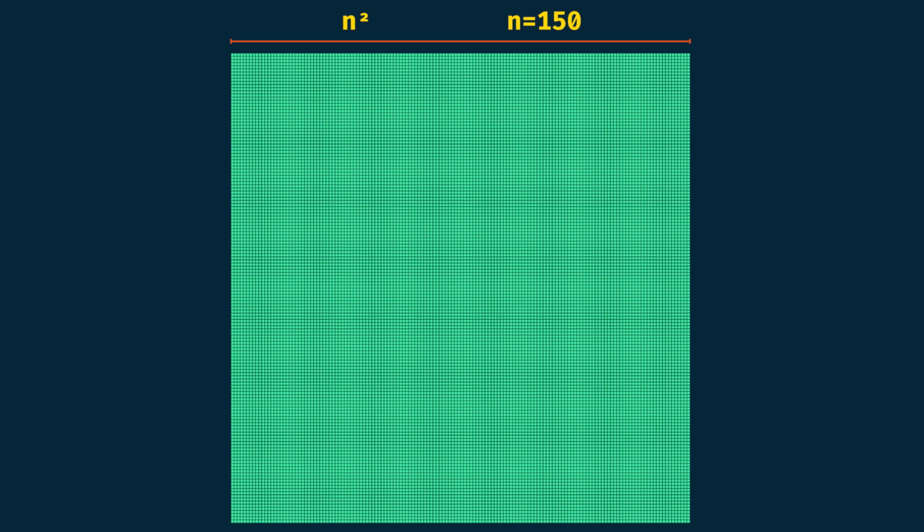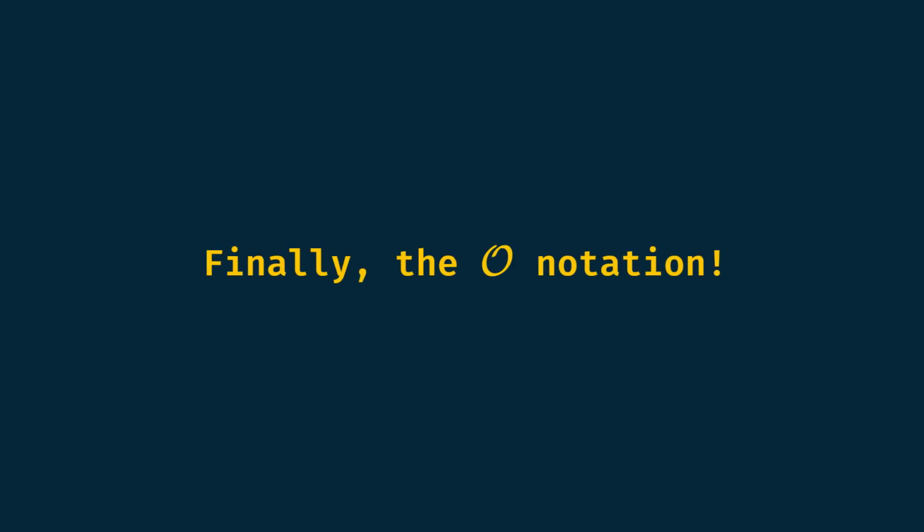Once again, what is important is not the number c, but the link between the number of operations and n squared. Let's now introduce the big O notation. It is one of the most important tools in computer science when it comes to expressing the complexity of an algorithm.